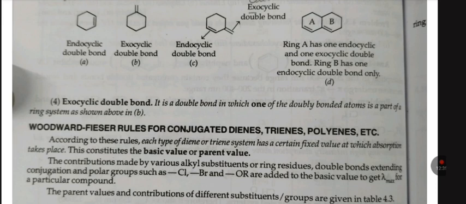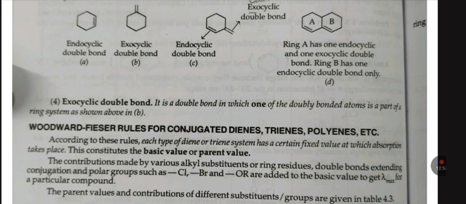Woodward-Fieser rules for conjugated dienes, trienes, polyenes, etc. According to these rules, each type of diene or triene system has a certain fixed value at which absorption takes place. This constitutes the basic value or parent value.